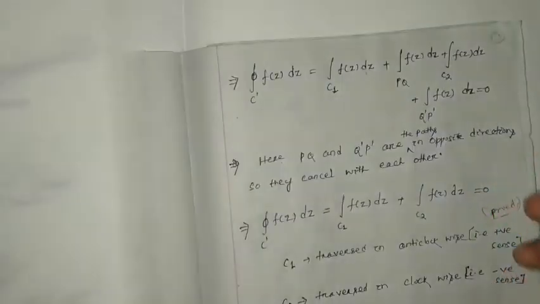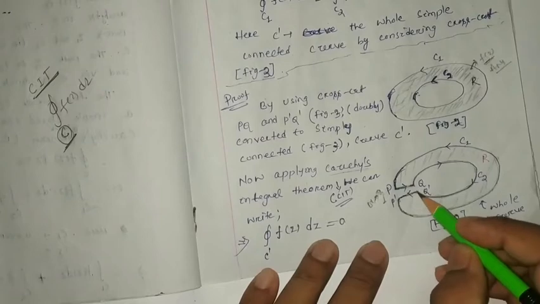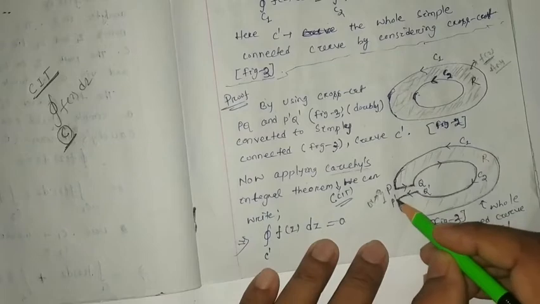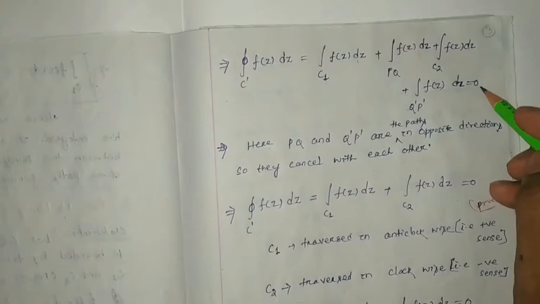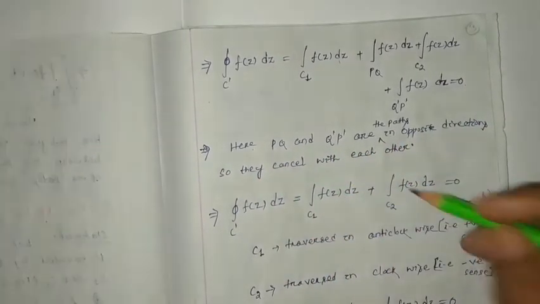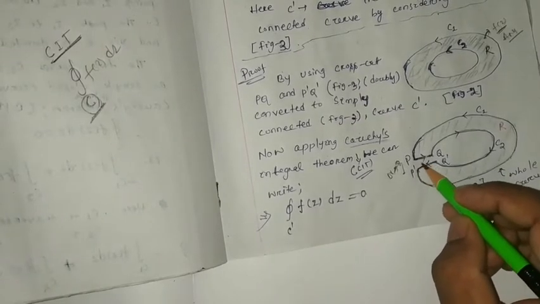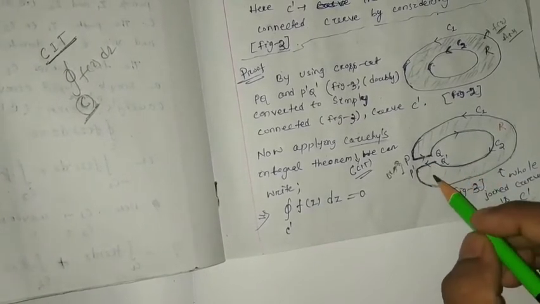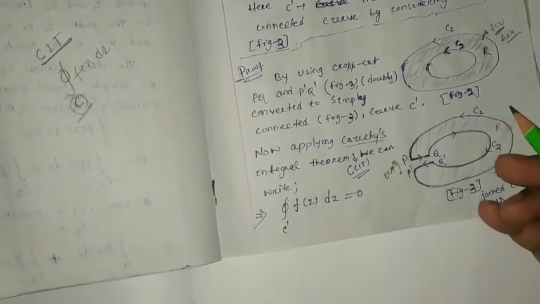From here to here, this is PQ, and at the time I'm coming out, we consider Q dash P dash, so this is Q dash P dash f(z) dz equal to 0. Here PQ and Q dash P dash are paths in opposite directions. The length is the same, the direction is opposite. If we consider the line integration along this plus along this, obviously it will be 0.